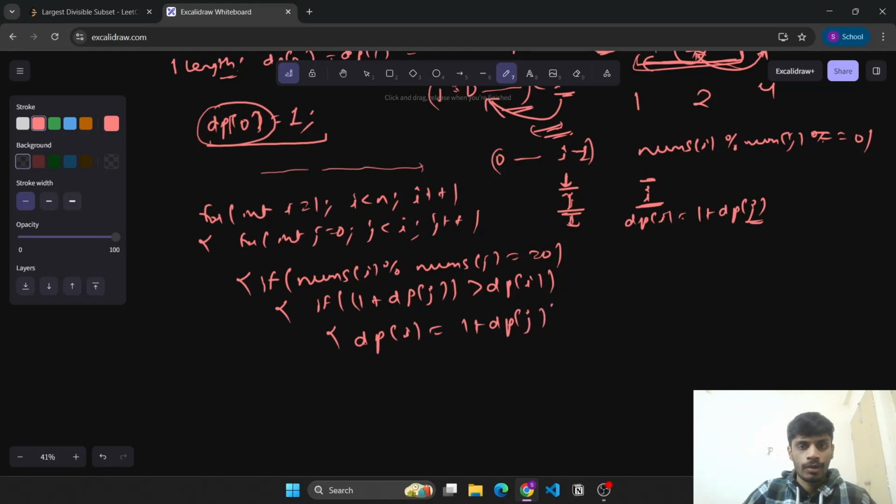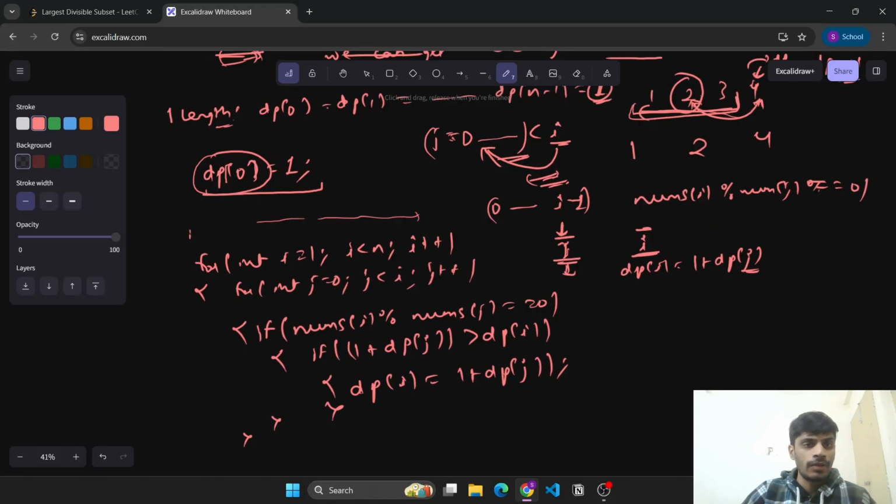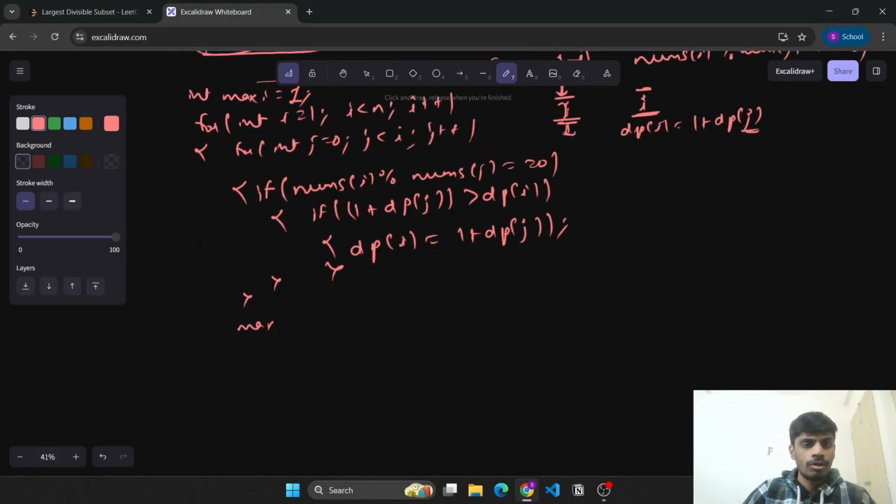Once we have updated it, we will simply end this loop, and once this loop is ended, we may maintain a maxi variable where maxi is initially 1, and we update maxi equals max of maxi comma dp of i.